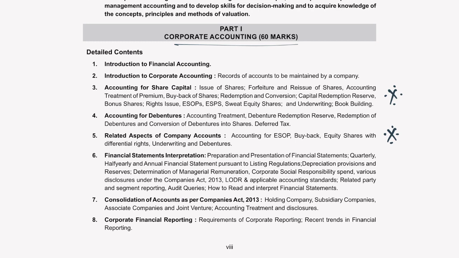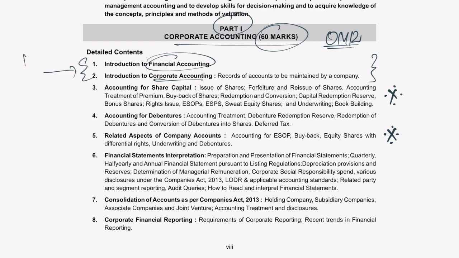In corporate accounting, that is for 60 marks, part 1, what we have is Introduction to Financial Accounting, a theory-based chapter, then Introduction to Corporate Accounting, where they say records of accounts to be maintained by a company. Again, a theoretical chapter, but in accounts, since it is objective type now since December 2019, and this will be in fact the second attempt with OMR type of exam or objective MCQs, we do not know what kind of questions the institute may or may not ask. So we have to take our chances. I would suggest don't skip these two chapters just because they are theory. Institute can easily ask facts-based questions from these two chapters. We'll come to that in a minute.